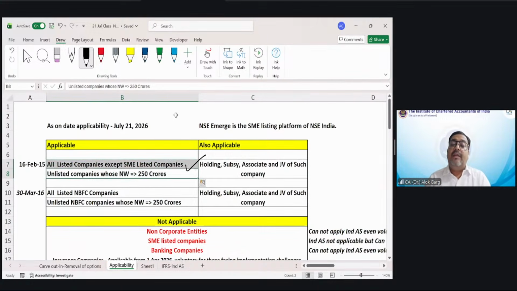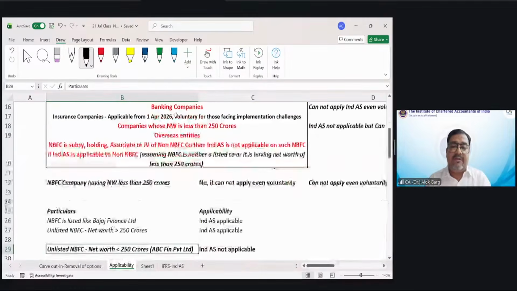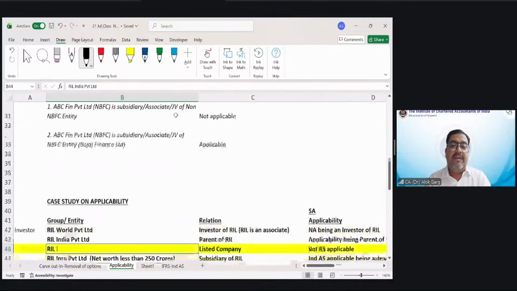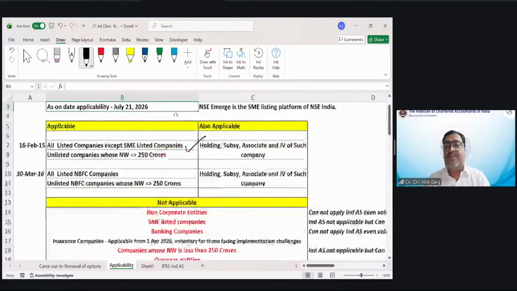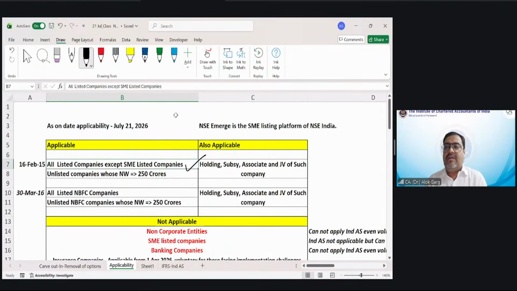Sir, if Ind AS is applicable to such companies, for example, Reliance, you heard about Reliance Industries Limited? Why will Ind AS be applicable to Reliance? It's a listed company, a large listed company. Its market cap is almost 18 lakh crore.